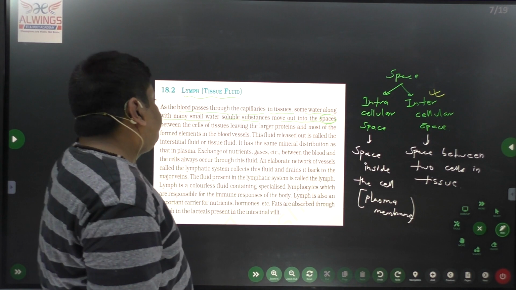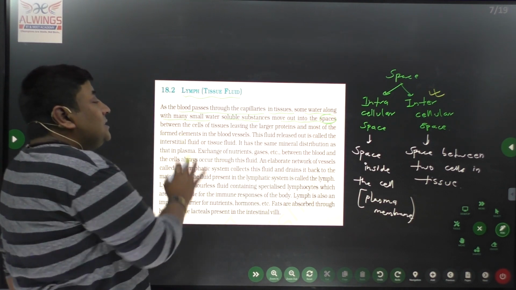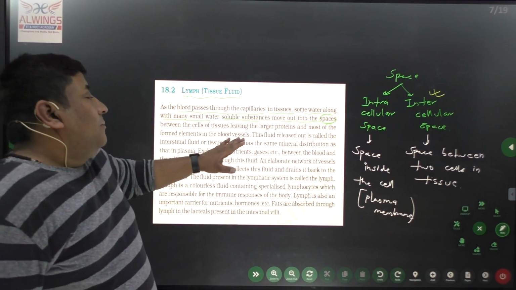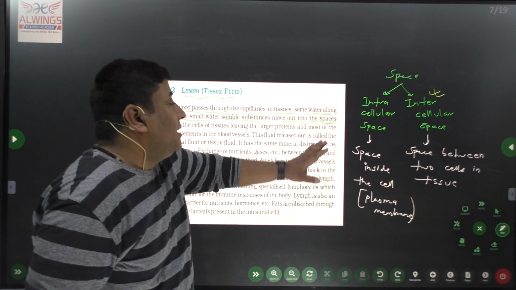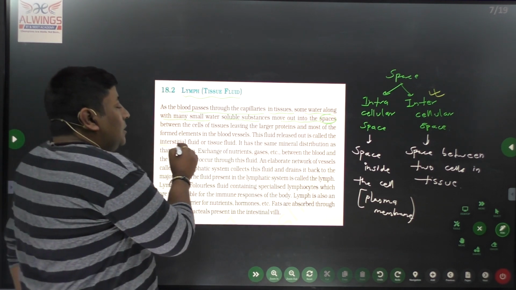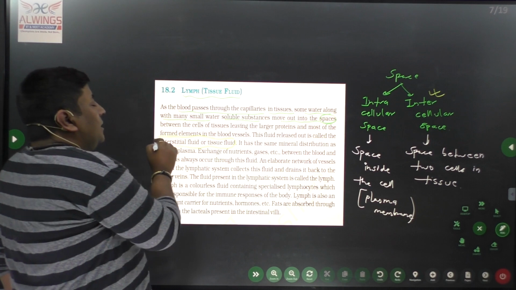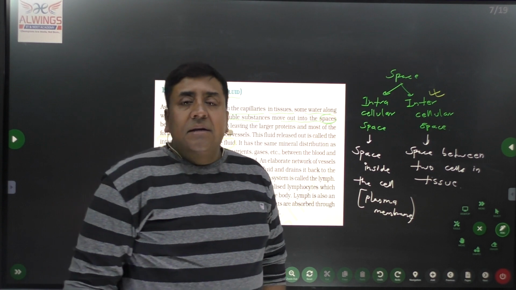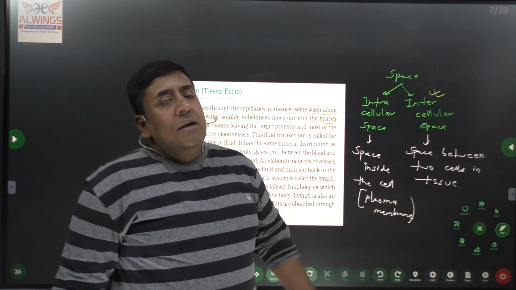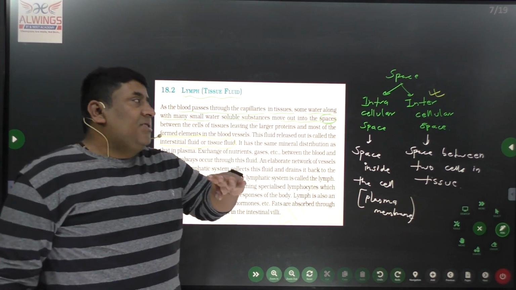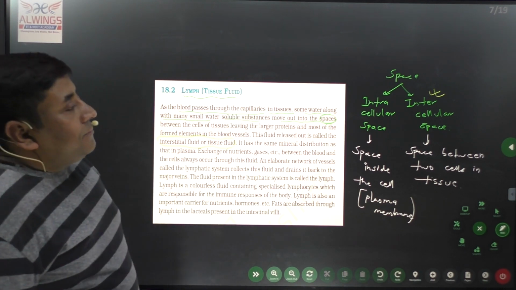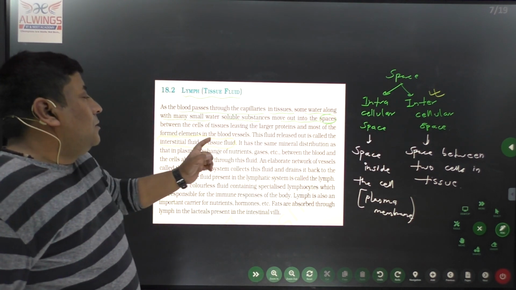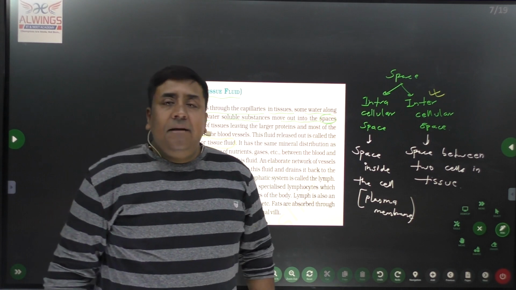Between the cells of the tissue, leaving the larger proteins and most of the formed elements in the blood vessel, this fluid released is called interstitial fluid or tissue fluid. Only some large proteins and blood cells remain in the blood vessel, and the remaining parts are released into that space. The fluid present in this intercellular space is called interstitial fluid or tissue fluid, and that is our lymph.